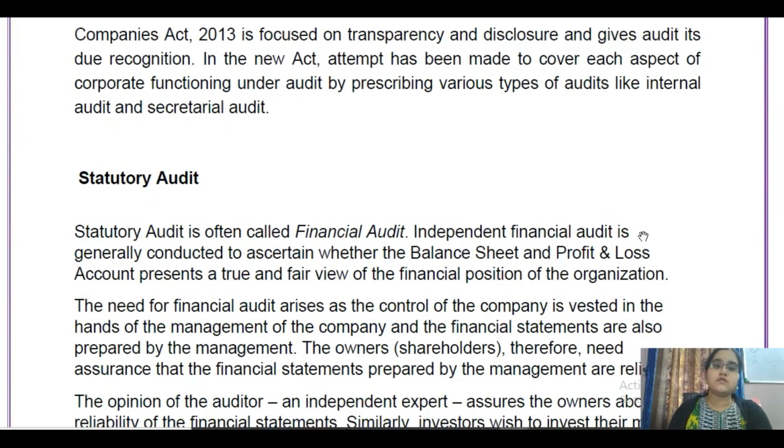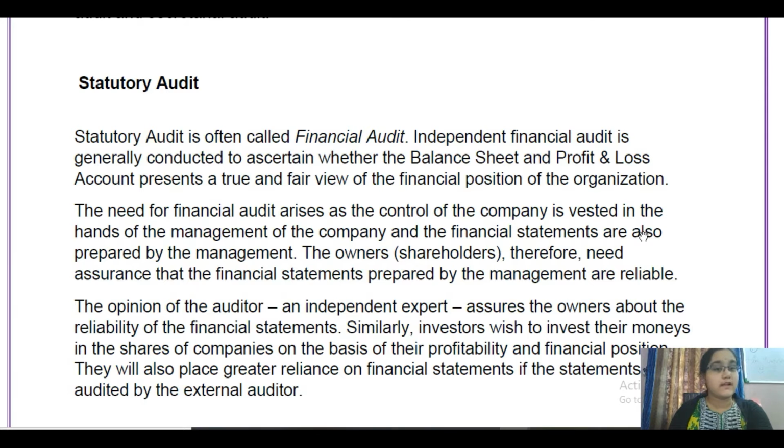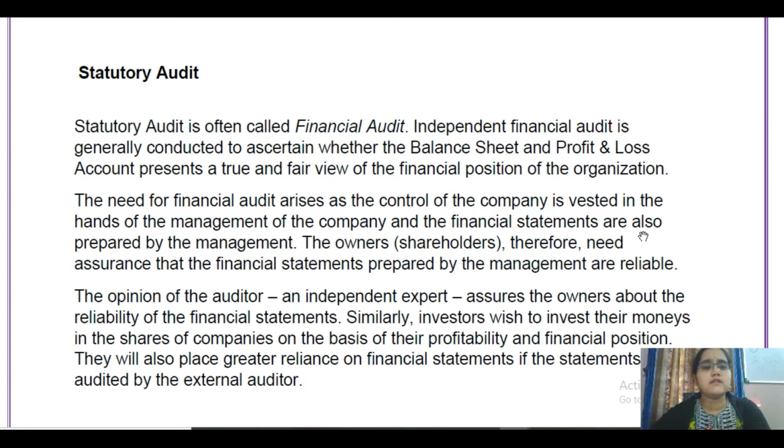So friends, let us now start with the first type of audit, called statutory audit. The statutory audit is also called financial audit, and it is the verification or trying to give the opinion of true and fair for the financial statements. What does the financial statement consist of? They consist of balance sheet, profit and loss account, and cash flow statement, right?